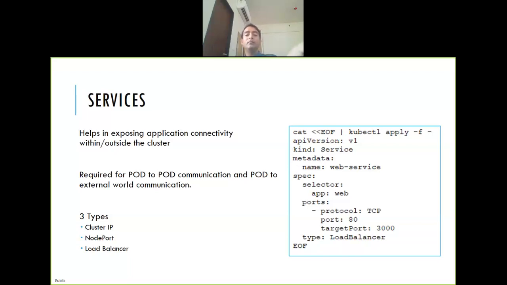So I can do this this way. When the user says web service colon 80, they will see this application. They don't need to say colon 3000, because the service will take care of converting from port 80 to 3000.